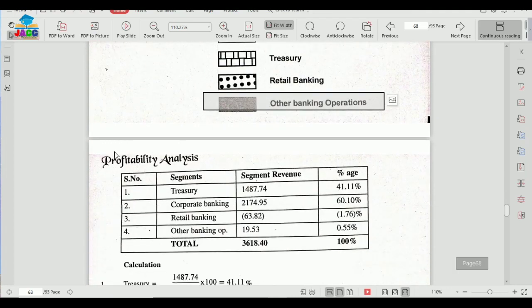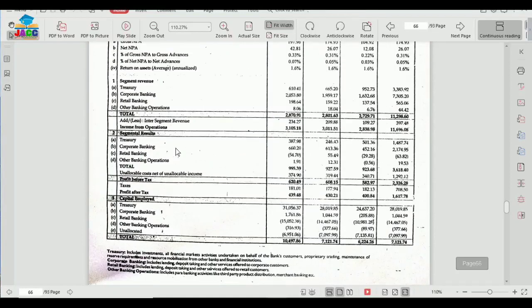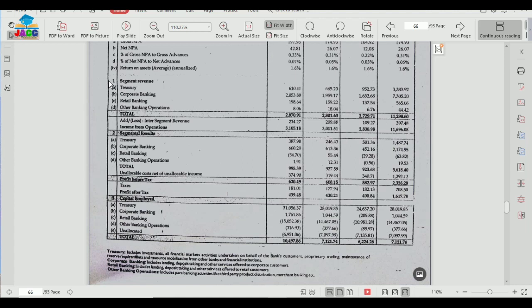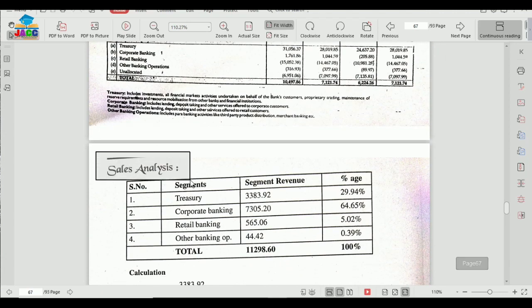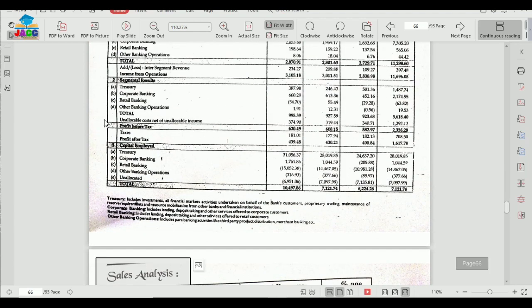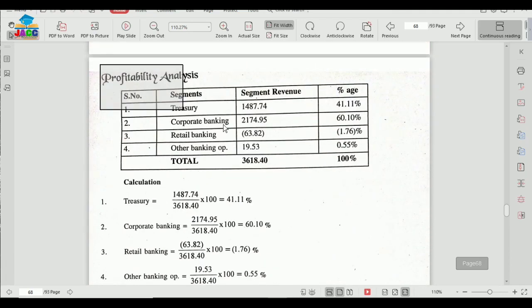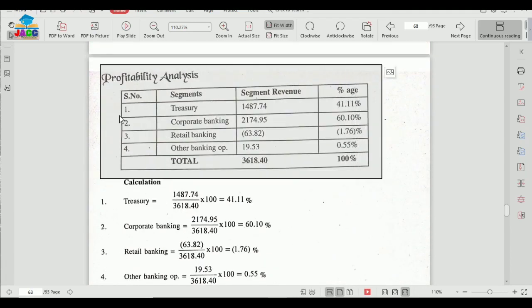Now the next analysis is profitability analysis. As I told you that in this data there are 3 types of informations available. One is segment revenue, then result means profit, and then capital employed. So first is over, that was segment revenue, which we have done in the name of sales analysis. Then we need to do segment results, which we'll do in the name of profitability analysis. So profitability analysis, again we have the same format: serial number, segments, segment revenue, and percentage. So 1, 2, 3, 4 segments are there.